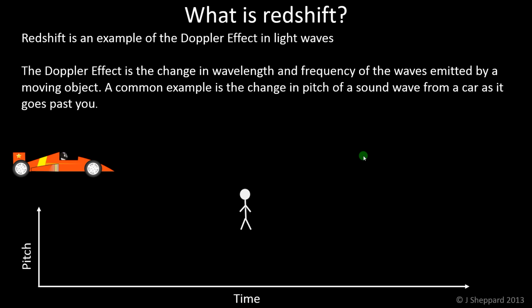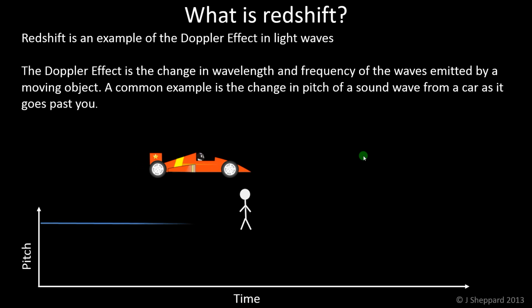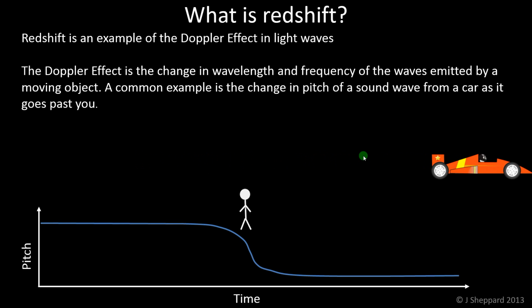As the car is coming towards you, you have this kind of effect, and as the car goes past, the pitch drops. Okay, so the car went past the person, the pitch dropped. That's the Doppler effect. Okay, and that's the Doppler effect in sound.